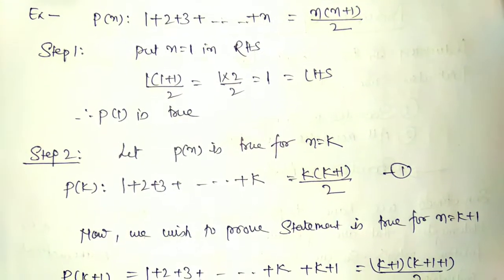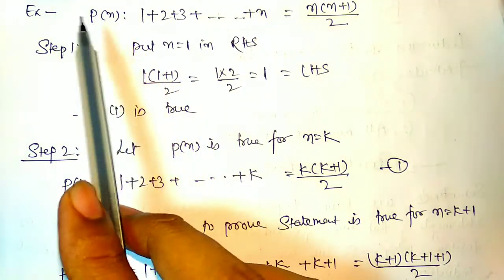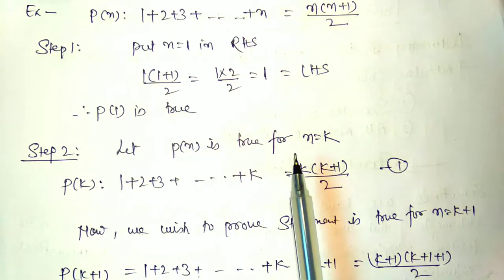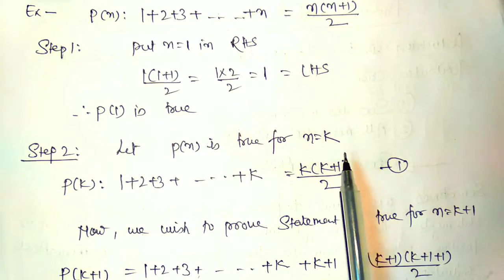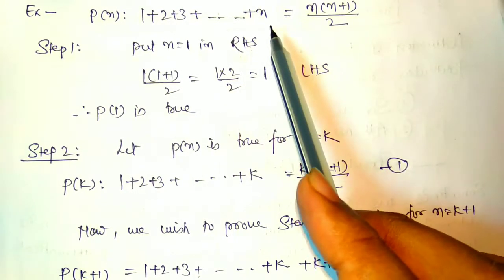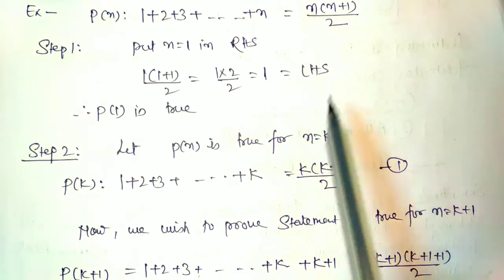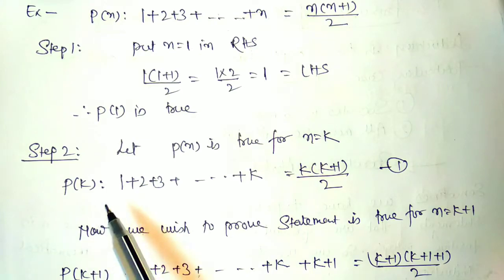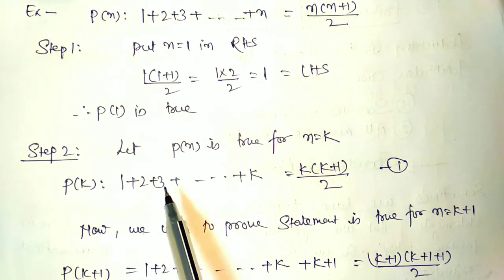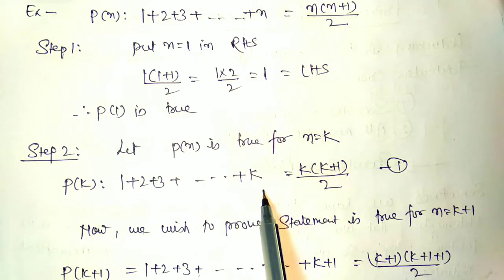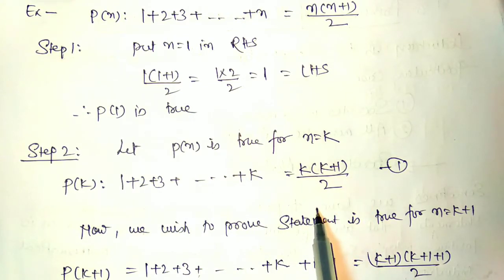Now we consider that this statement Pn is true for n equals k. So we replace every n by k. Now we have the new statement P of k: 1 plus 2 plus 3 up to k equals k into k plus 1 by 2.